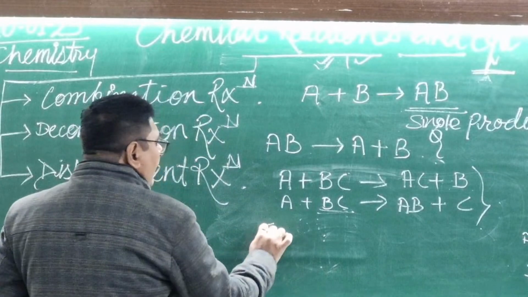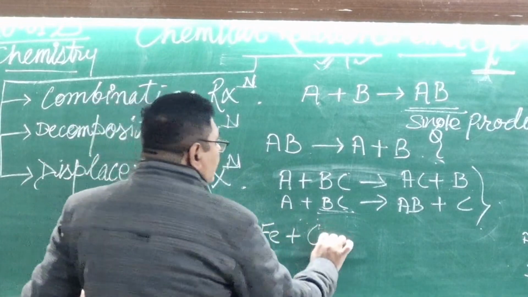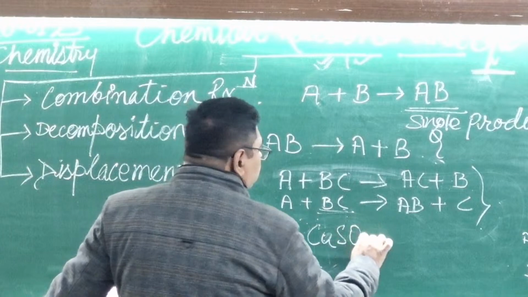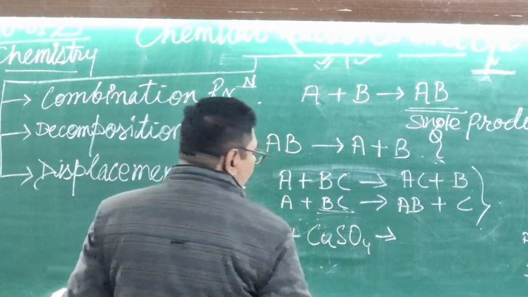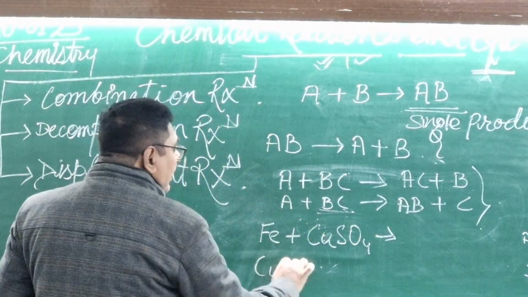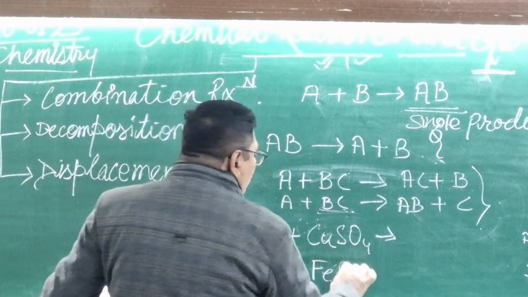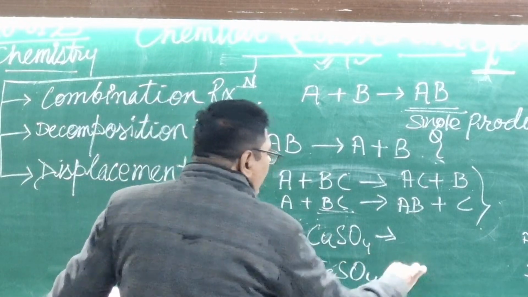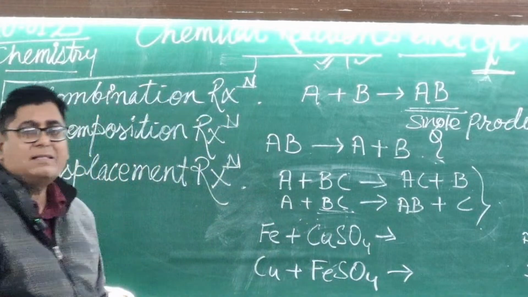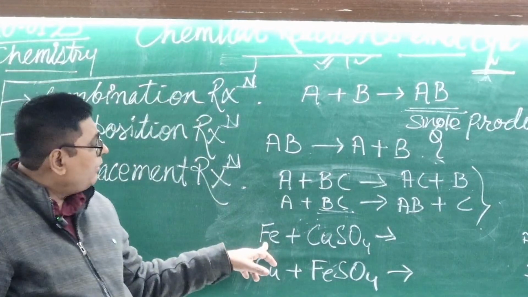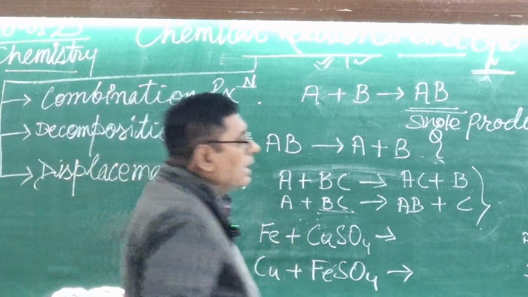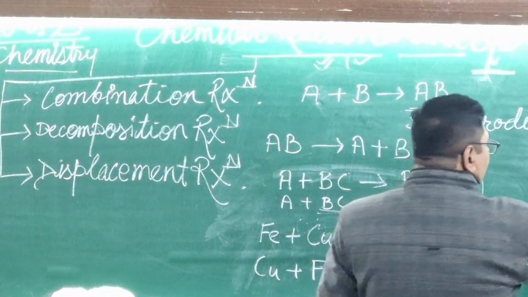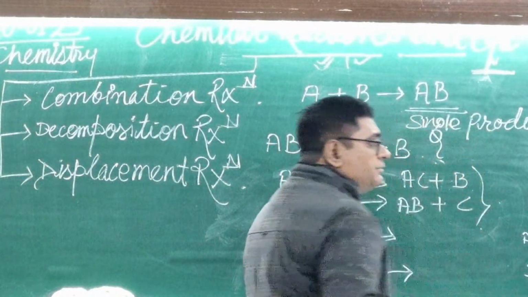Now please see here. This one is Fe plus CuSO4. The next reaction is Cu plus FeSO4. There are two reactions in front of you. Where is the place of Fe and Cu in the series?